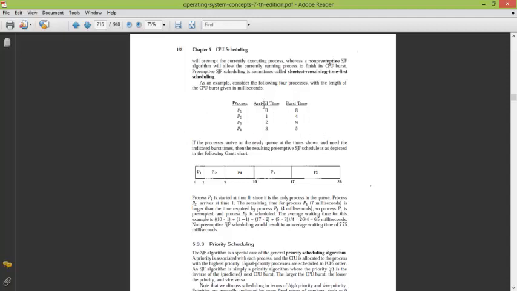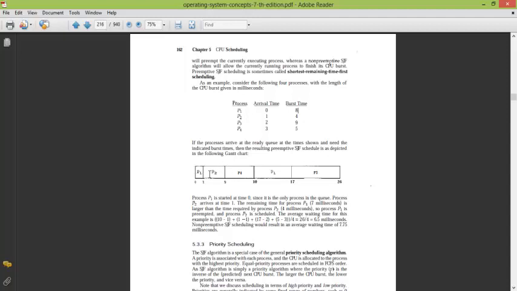Now at arrival time 0, P1 comes and it has a burst time of 8. At time 0 there is only one process, P1, so the scheduler starts executing it. It continues execution till 1 millisecond, and then P2 arrives with a burst time of 4. P1 has a remaining burst time of 7, and P2 has a burst time of 4. So it chooses P2 and starts executing it.